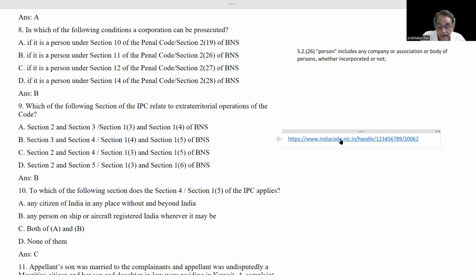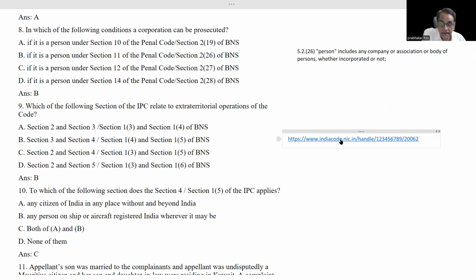That's why it is called intra-territorial jurisdiction. Any offense committed within the territory of India, whether the person who commits it is Indian or foreigner, will be punishable.